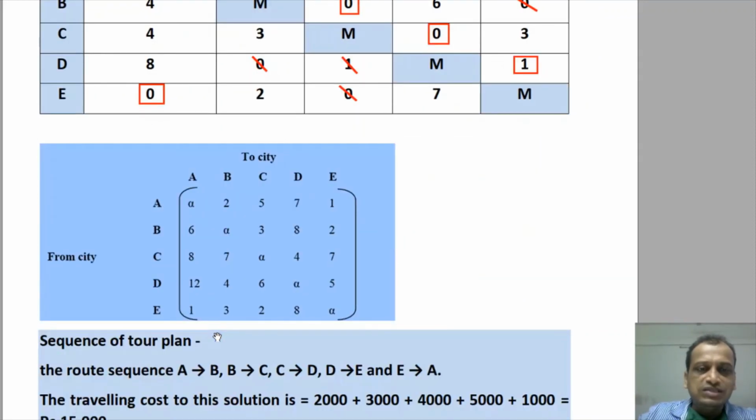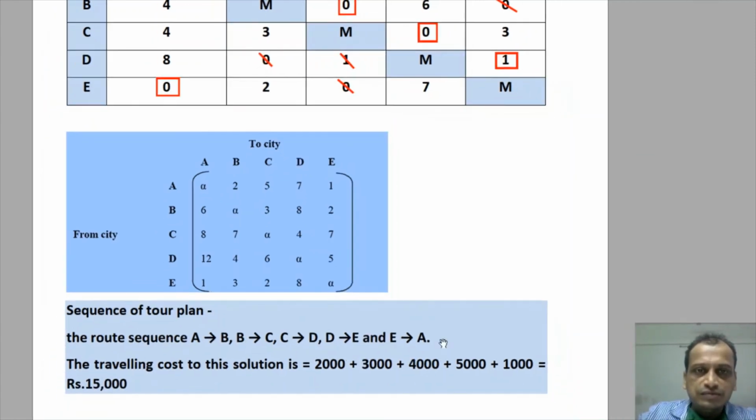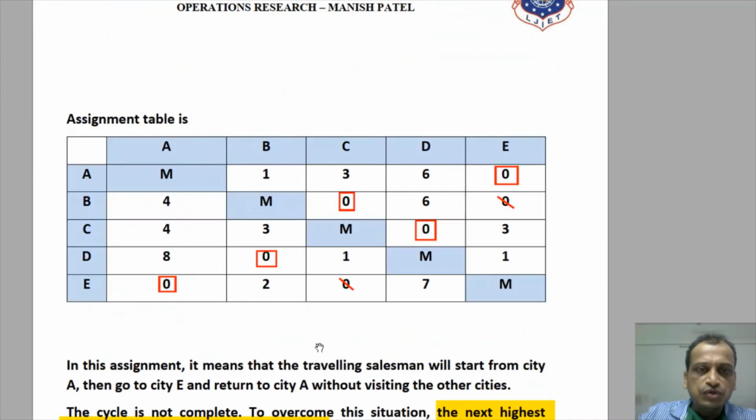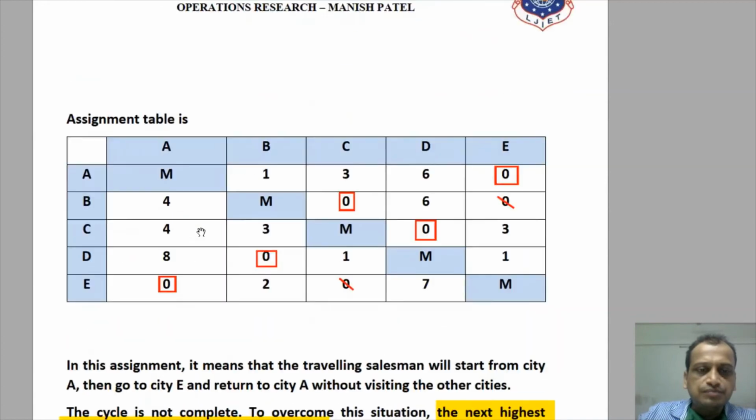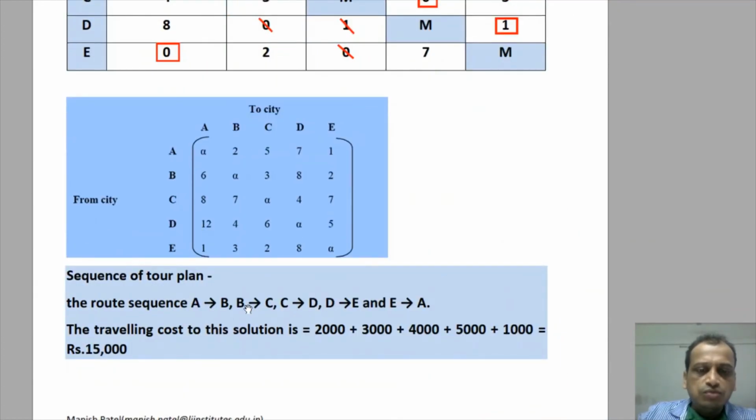Clear? So what is the sequence here? The one we discussed already. He will start the tour from A to B, B to C, C to D, D to E, and E to A. Now what is the cost here? From A to B, if you see here, what is the cost? A to B is 2. So 2000. Why 2000? We multiply by 1000 for the cost which was given here already. Traveling cost is multiplied by 1000. Clear? Then also B to C is 3000. Clear?